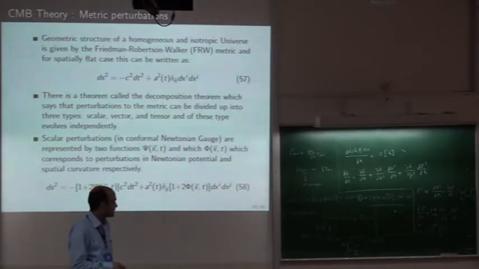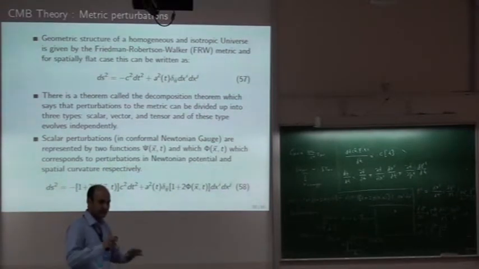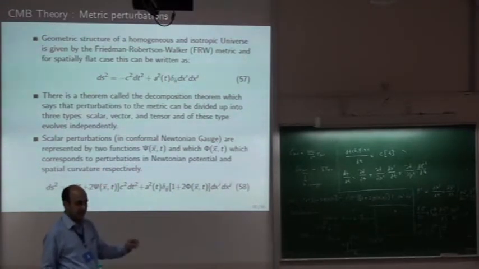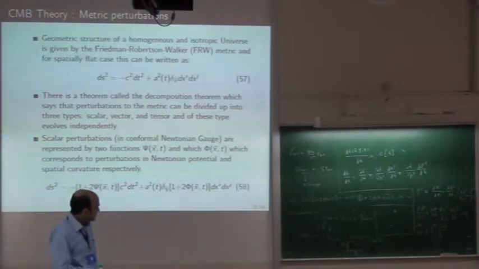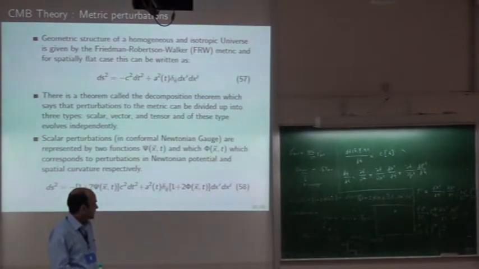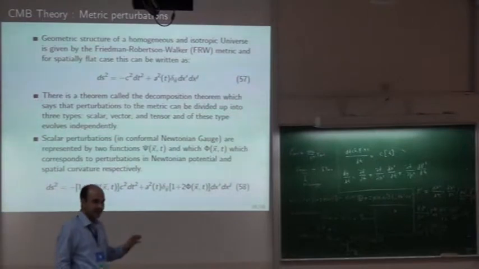This is a metric for scalar perturbation. It has two scalar functions. One is called psi(x,t). Now you have x and t, you have a spacetime, and there is psi at every point of time. And the second is called phi(x,t).